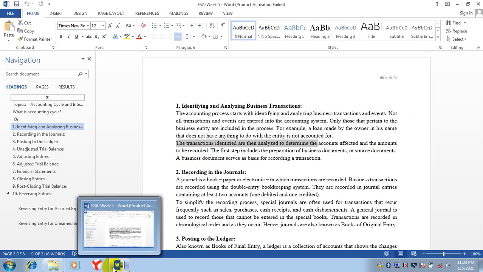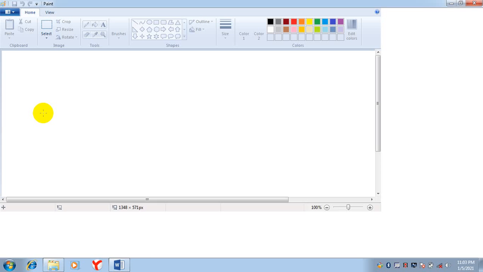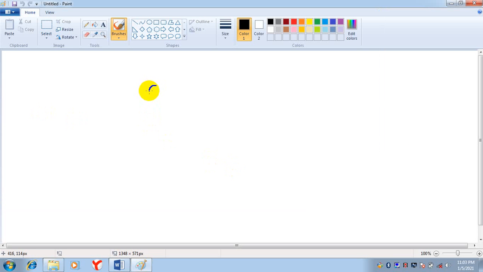Suppose the owner invested cash in the business. So cash to capital.